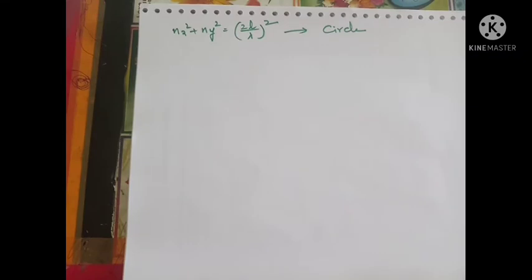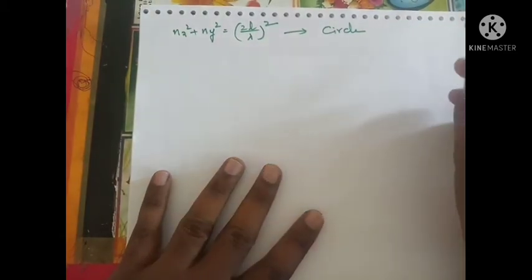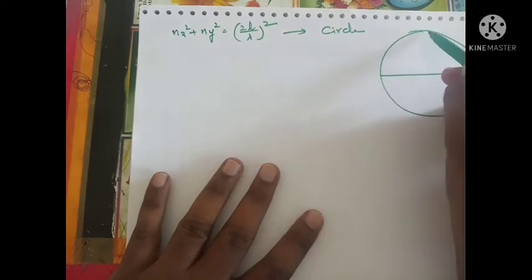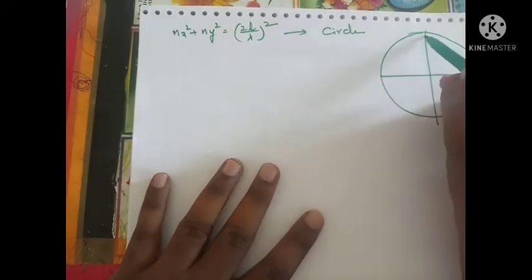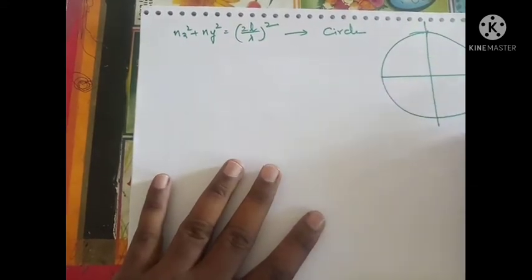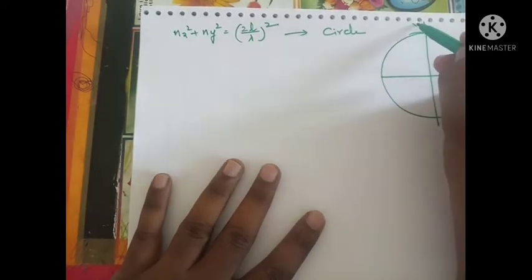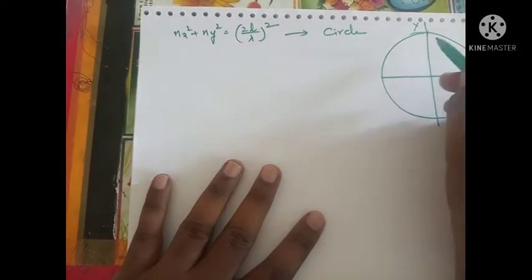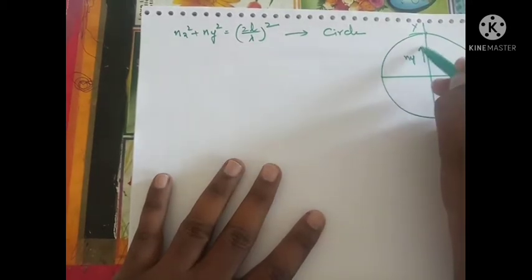When we plot nx on the x-axis and ny on the y-axis, the picture is like this. I am taking a circle in the xy plane. This is the x direction, this is the y direction. Here I am taking nx along the x direction and the number of loops ny along the y direction.